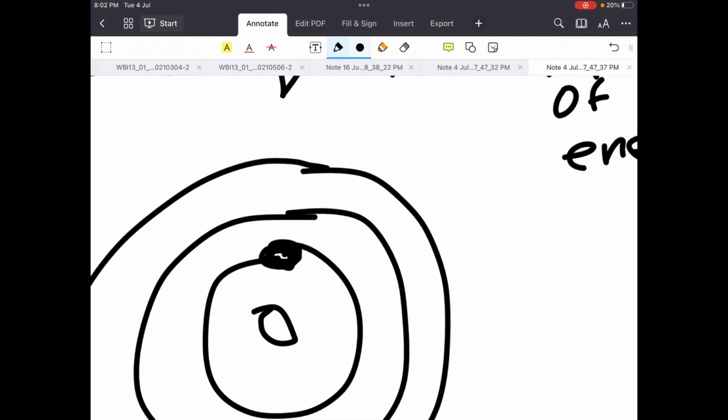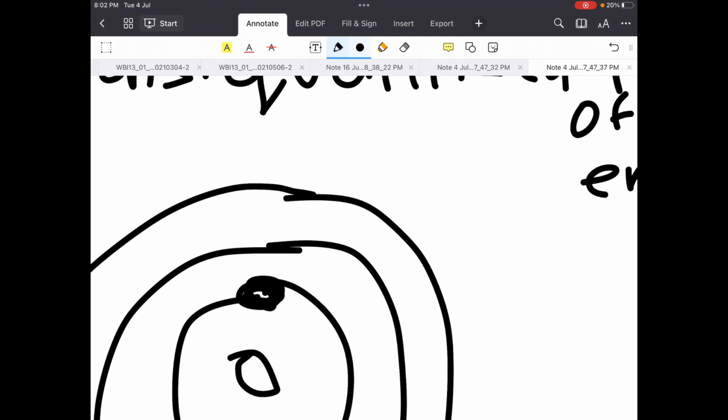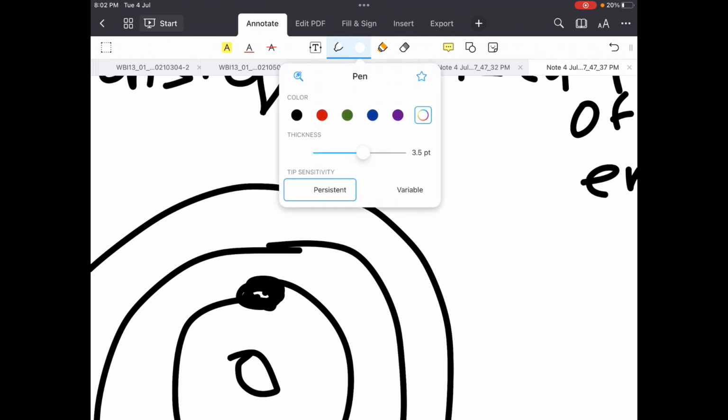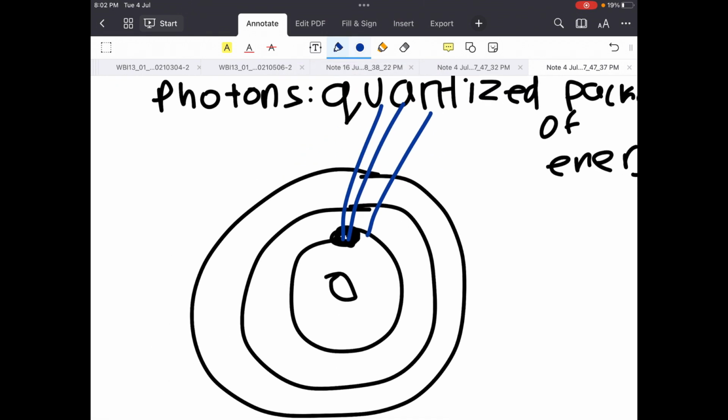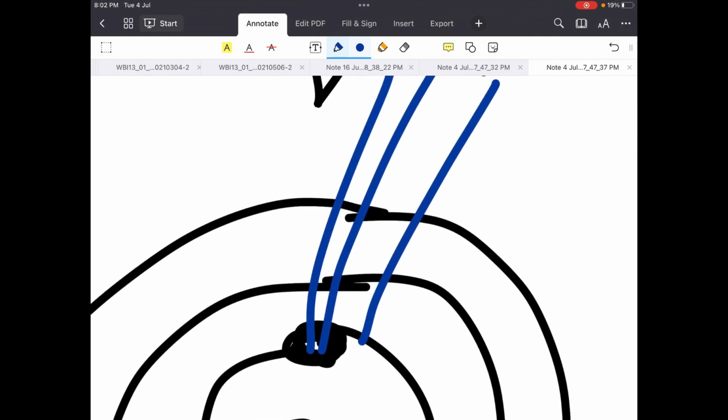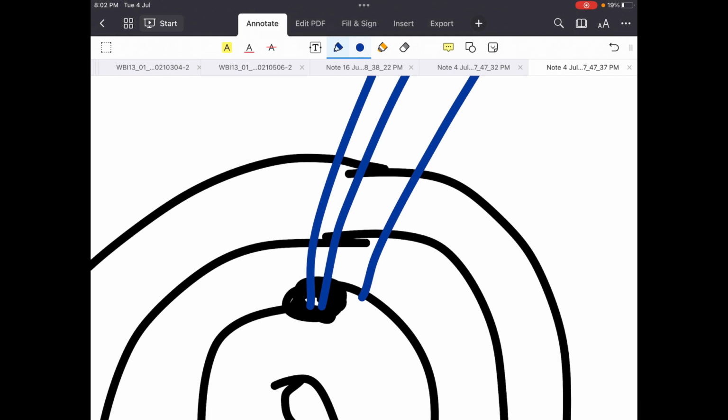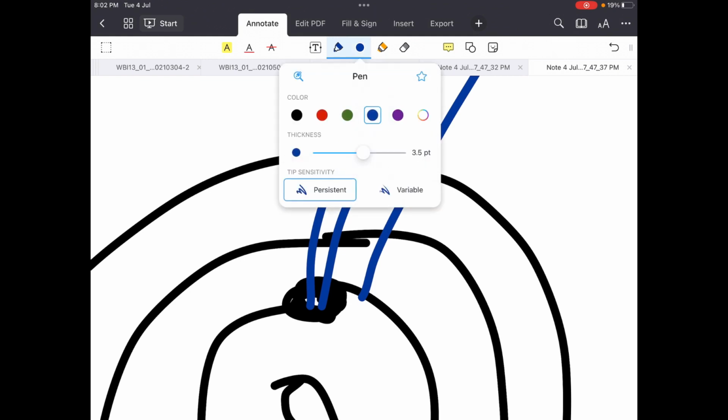Now you have light coming in the form of photons, and the electron absorbs a photon and gets excited.